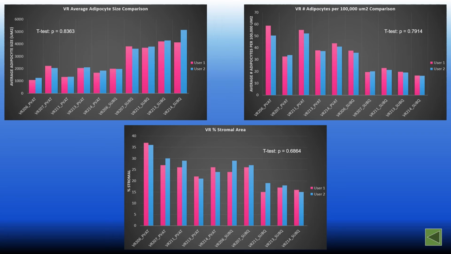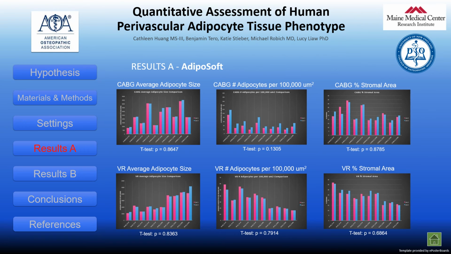Now let's examine the results of VR samples using the AdipoSoft protocol. VR data reveals the same results as cabbage samples explained previously. Here, too, there is no significant difference between the two users' data. Overall, the consistency is 100% among both users' data. As you can see, I only recruited 2 users because this protocol was very time-consuming and lacked efficiency.